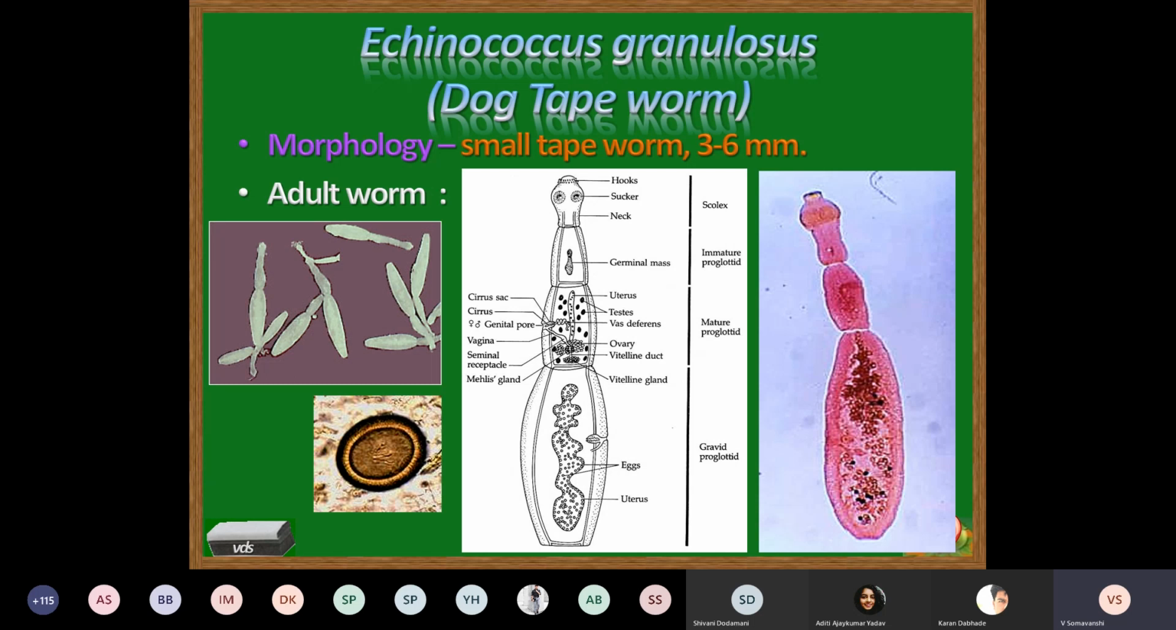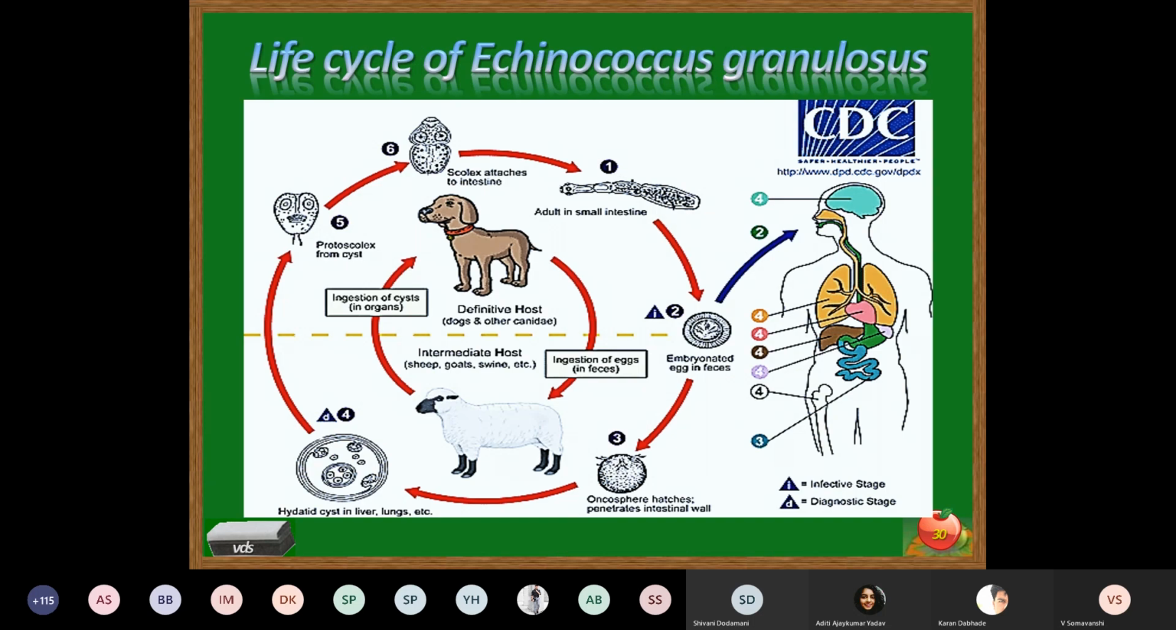Not going into the details of the adult worm. First, the initial segment is the immature form. The middle is the mature segment, and the lowest is the gravid segment. Life cycle is the same as that of Taenia, but here man acts as the intermediate host.